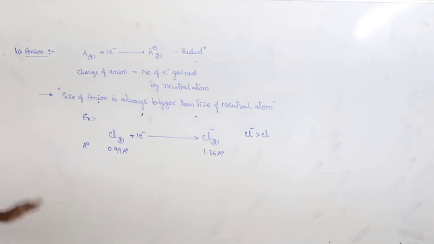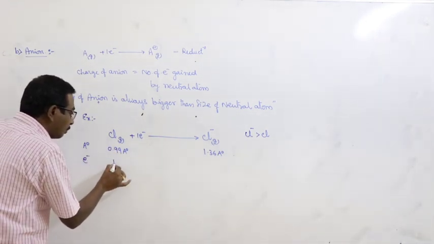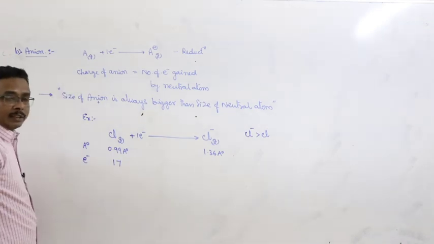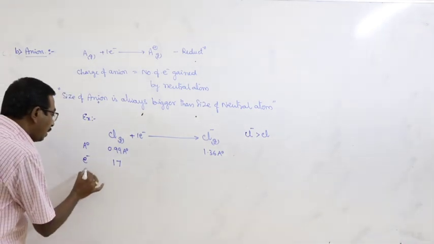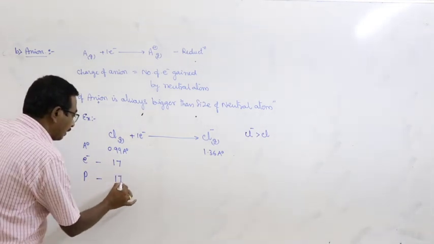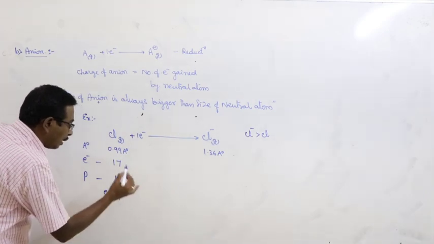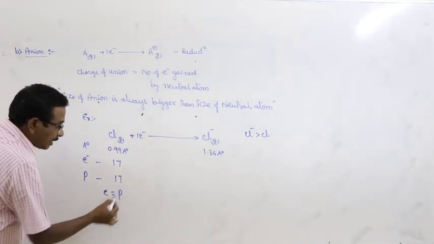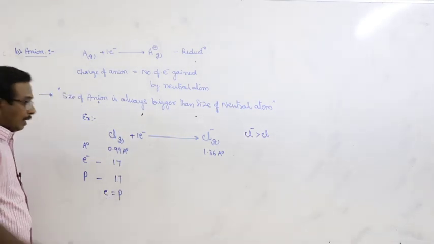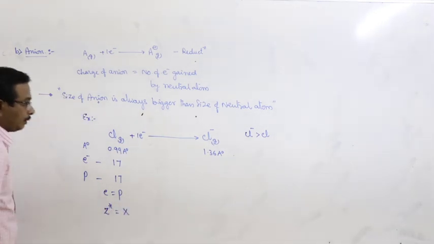What is the reason for that? Here the number of electrons in the chlorine neutral atom is equal to 17, negative charge. The number of protons inside the nucleus is also 17, the nuclear charge. Here the number of electrons equals the number of protons. Negative charge is equal to positive charge. Suppose the effective nuclear charge is equal to X.